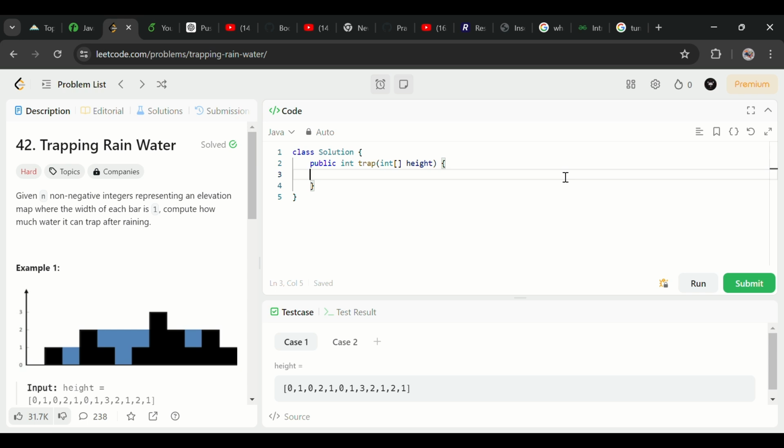Today we are doing Trapping Rain Water, which is LeetCode number 42. So let's get started.